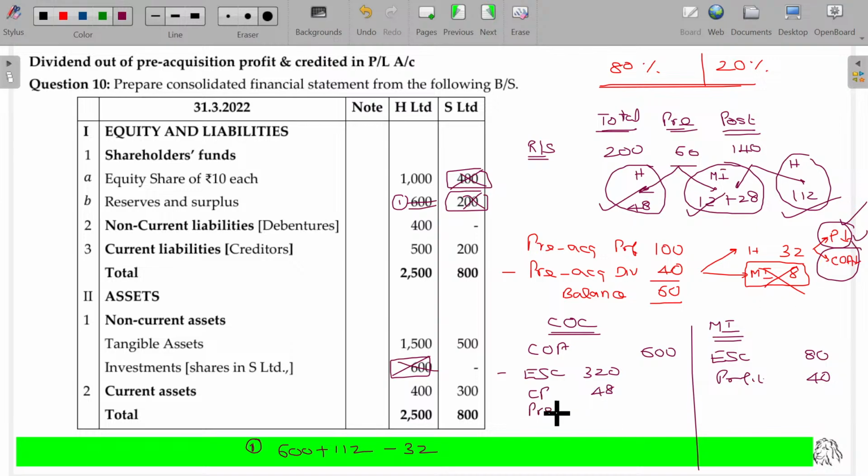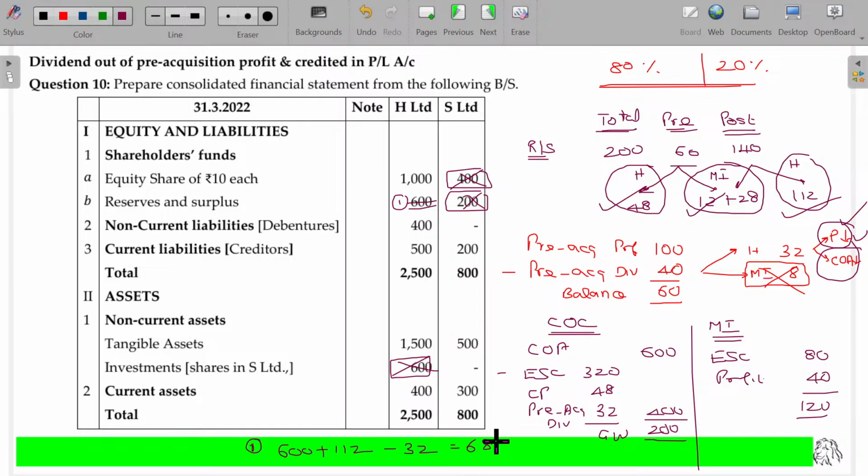Otherwise, pre-acquisition dividend, how much is that? 32. Either you can subtract from here or collectively you can subtract from here. It will have the same meaning. So I have put the tick mark for all these values. Now 400 will be the net worth, and we paid 600 rupees, so the 200 rupees excess payment is called goodwill. Minority interest being 120.